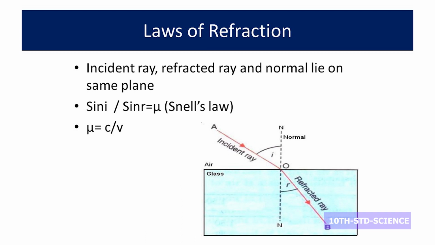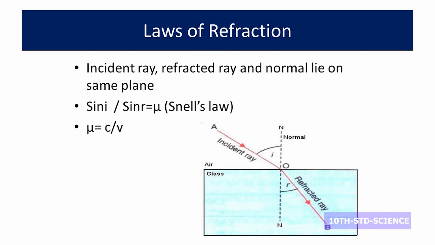Now laws of refraction: there are 2 points in it. The first point is that the refracted ray, the incident ray and the normal all lie in the same plane. The second point is otherwise called Snell's law. Before going into that, see the formula: sin i by sin r is equal to mu. If you keep that in your mind, you can easily bring out the second point.